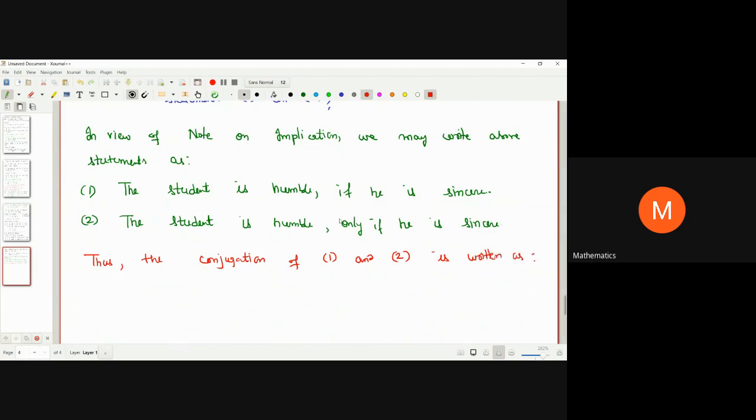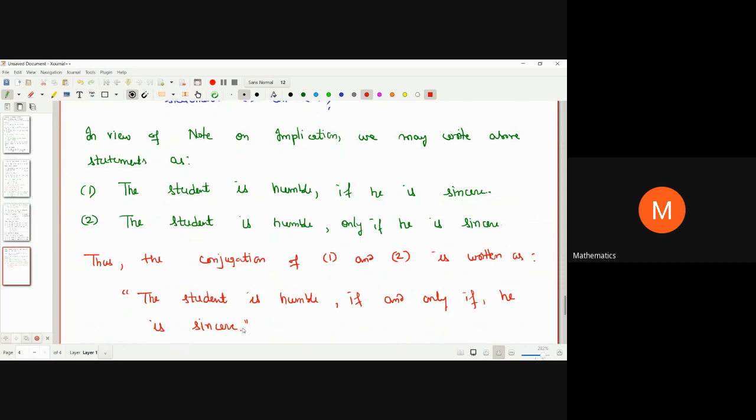So now most of you might have seen how I have rewritten these two original statements. So I can combine these as, the student is humble if and only if he is sincere. So the conjunction becomes: the student is humble if and only if he is sincere. This is the way we can write two statements that are converse of each other in conjunction form.